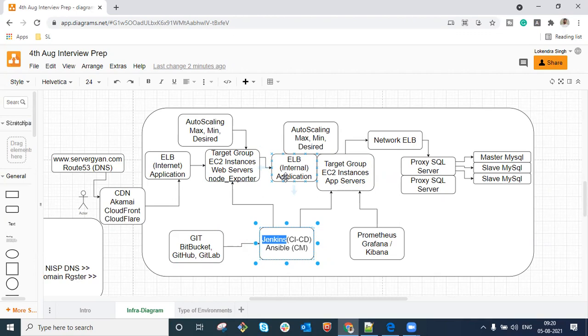So guys, I hope that if you are able to explain this much, then definitely no one will ask you whether you have not worked in this sort of environment. But yes, a couple of things are still pending, which we will discuss during individual sessions. For example: what rules have you configured on the elastic load balancer? What type of instance did you select here? Why did you select a network load balancer here? Why did you not select it here? How do you secure it? What listener types are available? That sort of thing we are going to discuss in coming sessions, right?